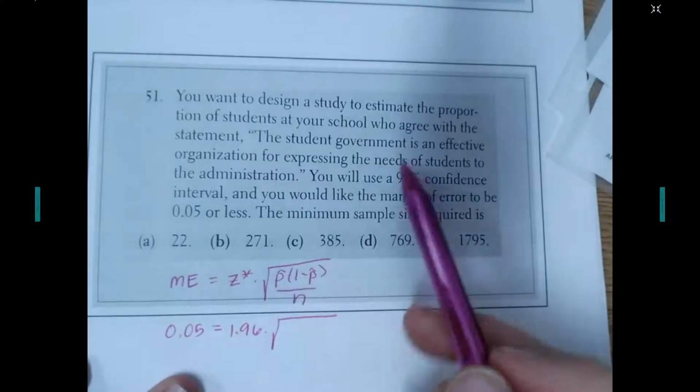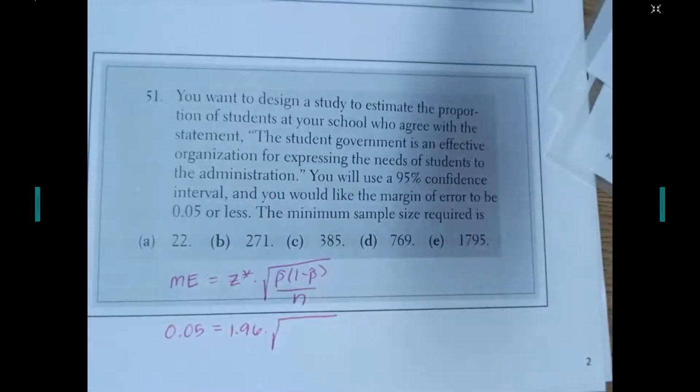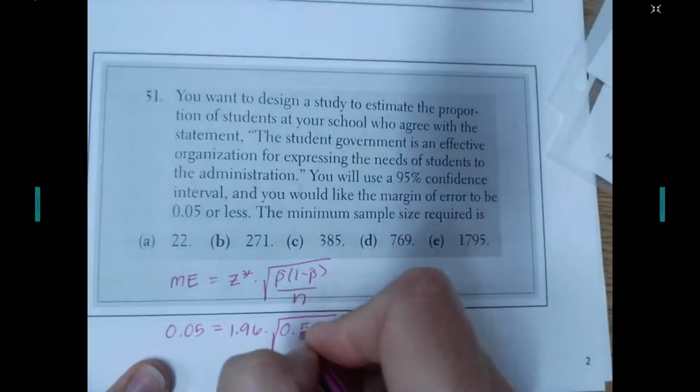P hat, now if there's no P hat, or even if there was, that would just be from one sample, and so this would tend to vary depending on the samples. So what I want to do, if you remember from the notes at the end of the last class, is put in a P hat that would give me the largest sample size I need no matter what P hat I use. And that happens when P hat is 0.5.